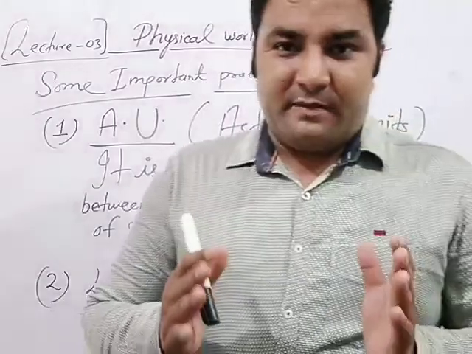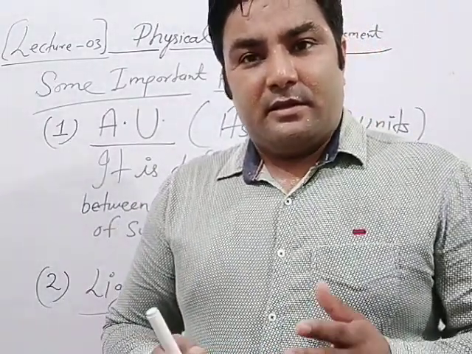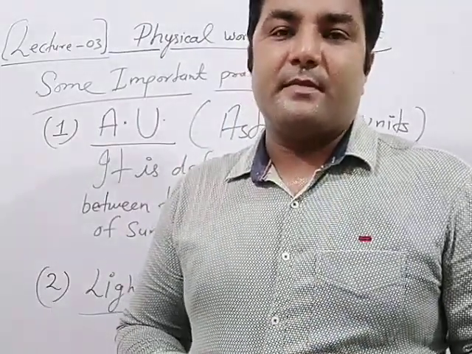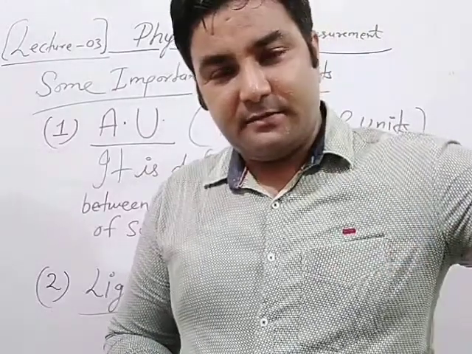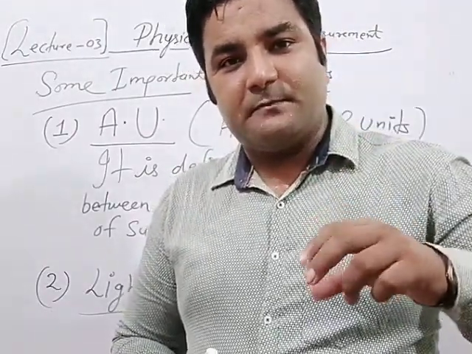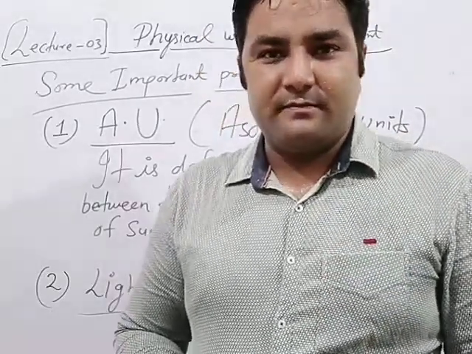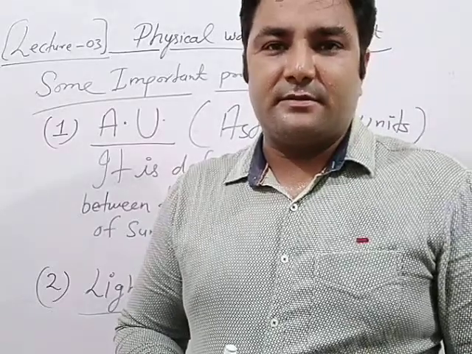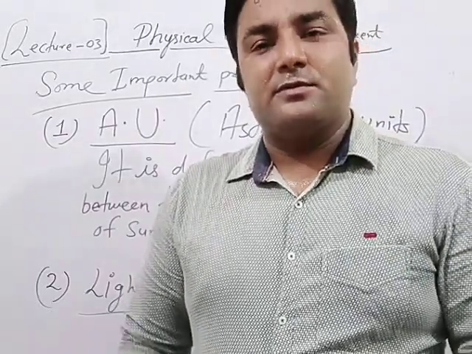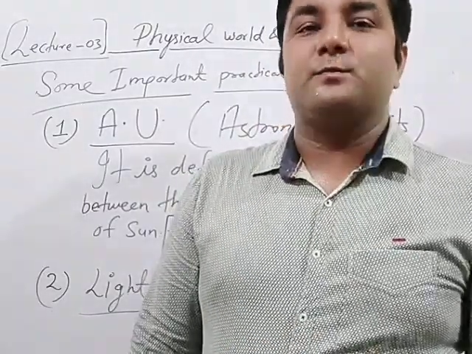With the help of this speed, and in 1 year, total 365 days, the time taken by light to reach from sun to earth's surface is approximately 8 minutes and a few seconds. So we will take 8 minutes, then after solving we will get a finite value.